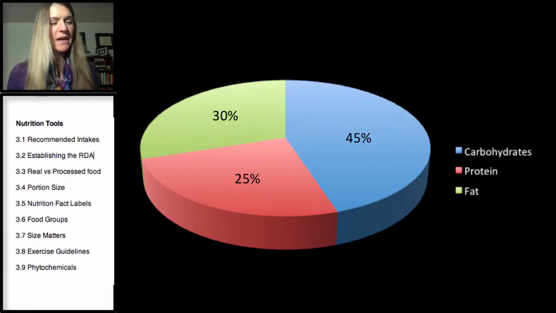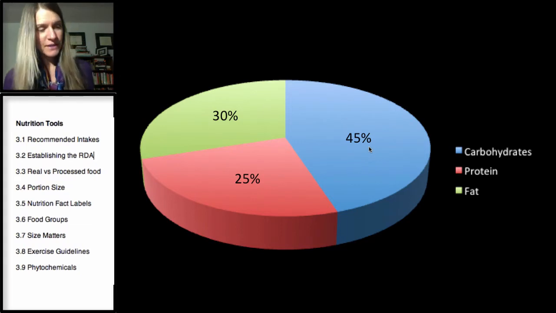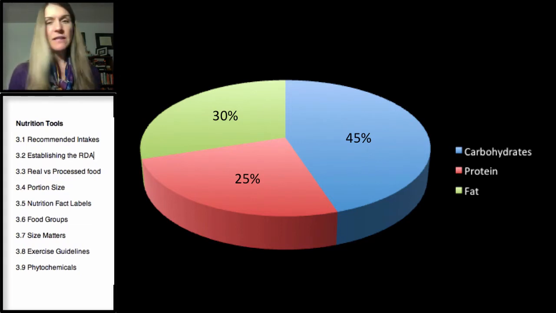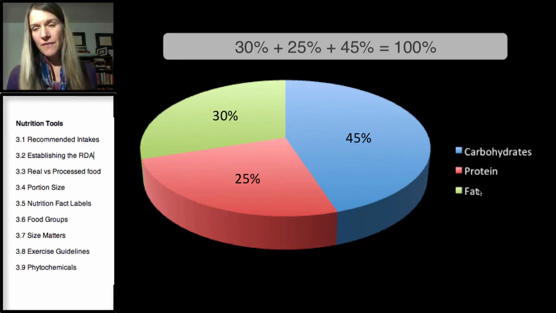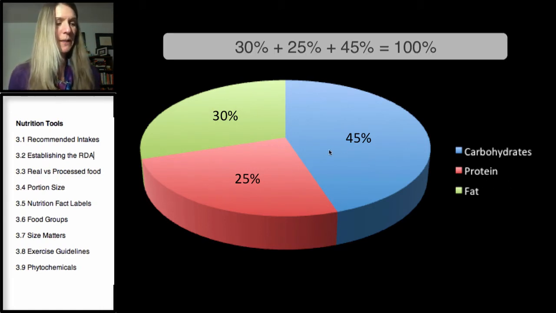If you're going to have a diet that was 45% carbohydrates, 30% fat, 25% protein, that would be in the lower end of our range for carbohydrates. Remember, it's 45 to 65%. This diet would look like this. Now, remember, these values for carbohydrate, fat, and protein are always going to add up to 100%.